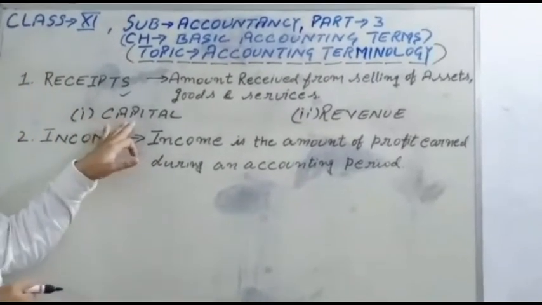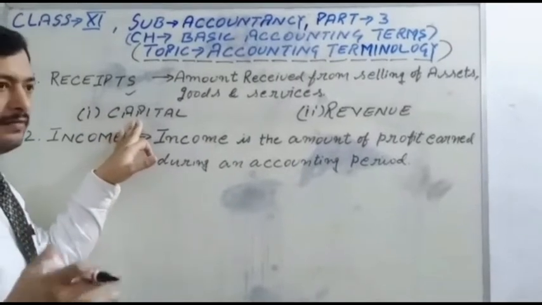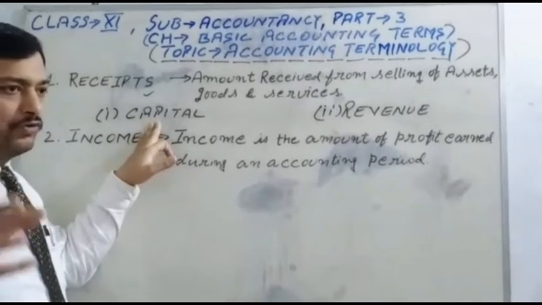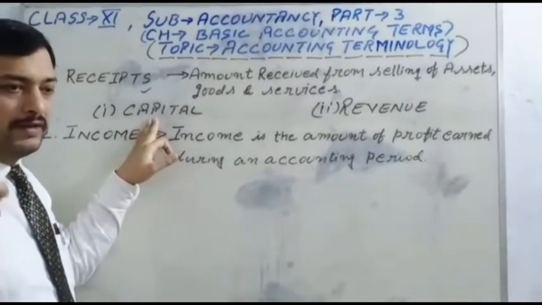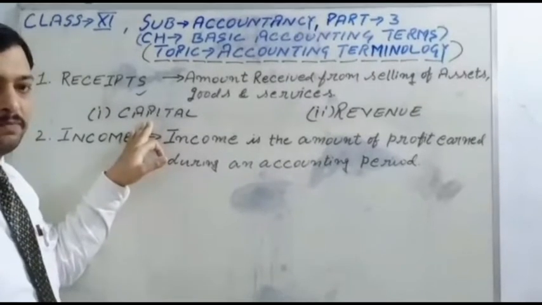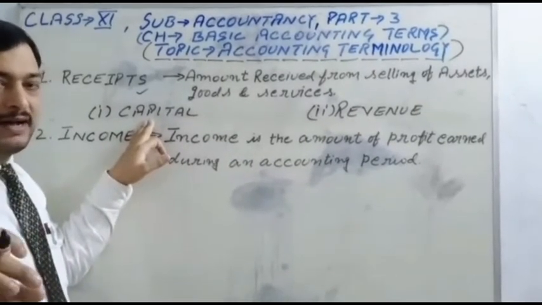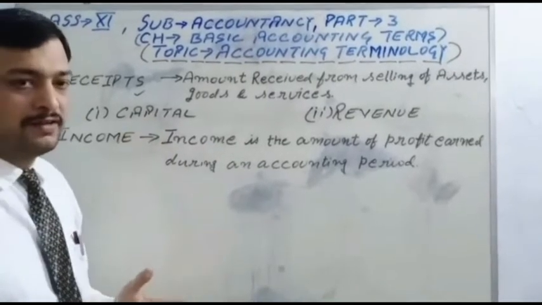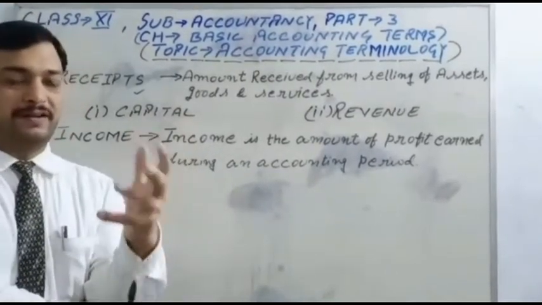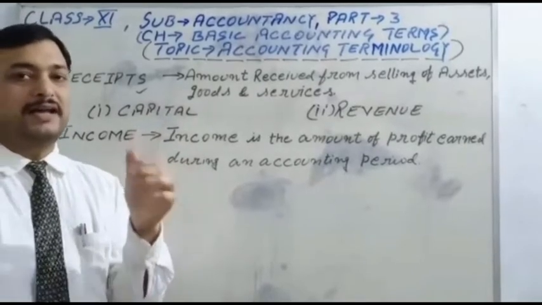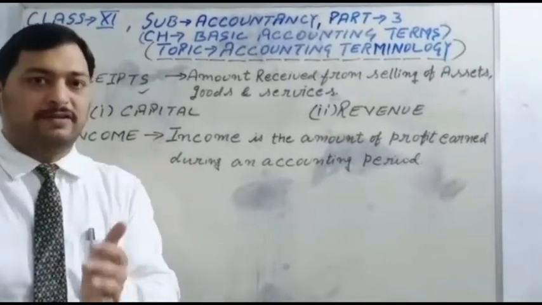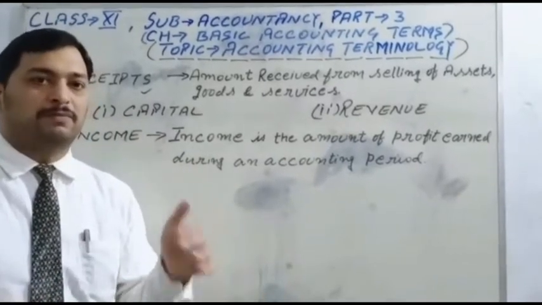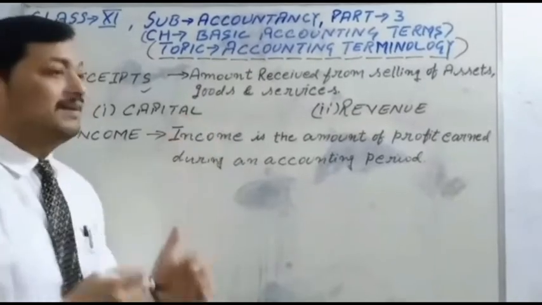We receive this income when a portion of the capital is received, that is, when the proprietor, the owner of the business, invests capital in his own business by issue of shares or by taking a loan from the bank. So it is called capital receipts.